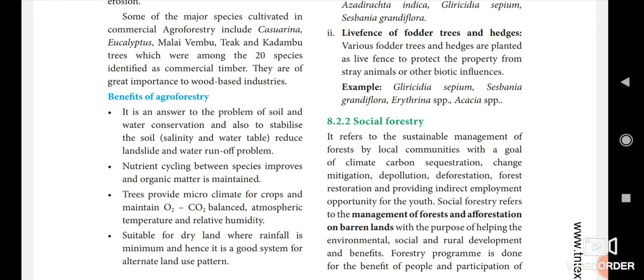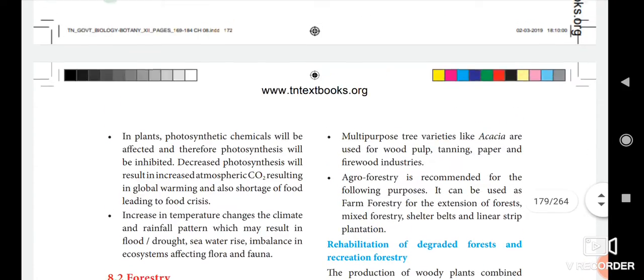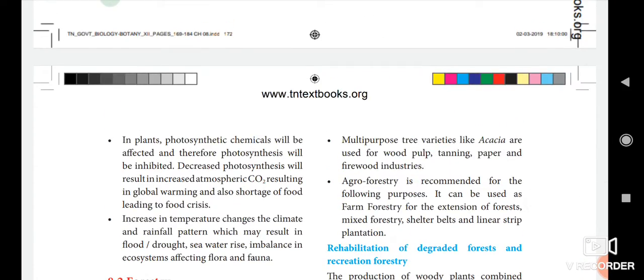Trees provide microclimate for crops and maintain the oxygen and carbon dioxide balance, atmospheric temperature and relative humidity. It is suitable for dry land where rainfall is minimum, and hence it is a good system for alternate land use patterns. Multi-purpose tree varieties like the acacia tree are used for the wood pulp, tanning, paper and firewood industries.